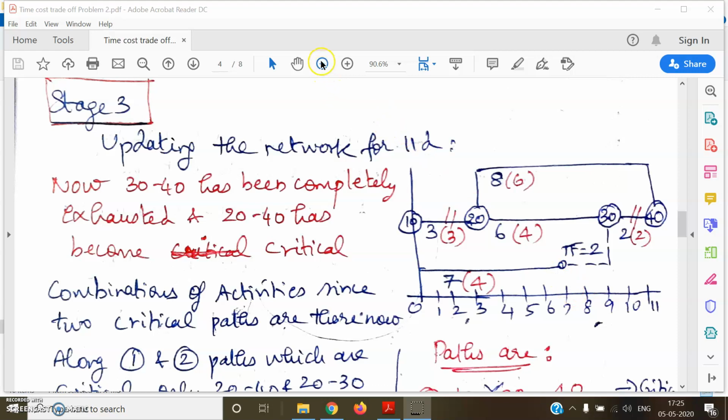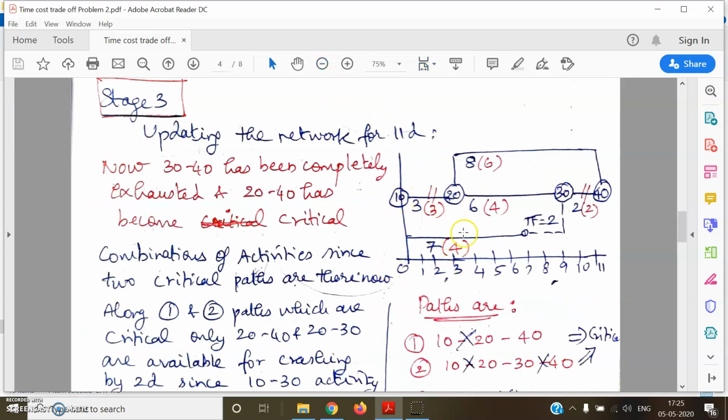This is the status. Okay. So we have seen that 10-20 has been fully crashed in stage 1. In the second stage also 30-40 has been completely crashed. From 5 days it has come to 2 days now, and we have 20-30 already, which is critical, and then 20-40 has now become critical because 20-40 has exhausted all its total float of 3 days in stage 2. Okay, but still 10-30 has got a total float of 2 days remaining.